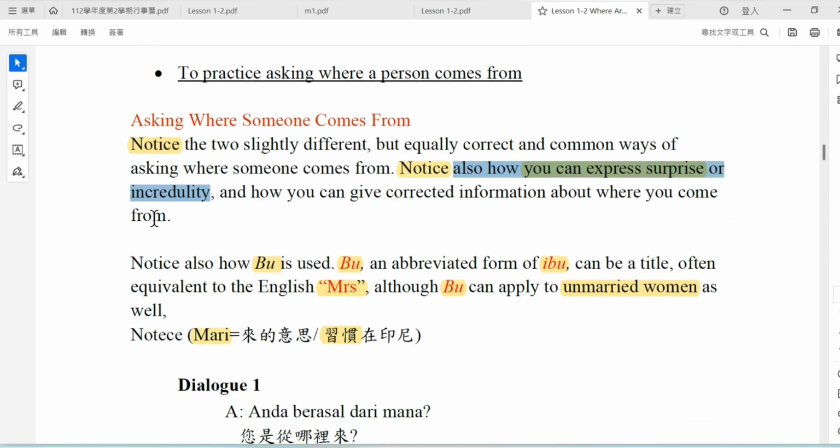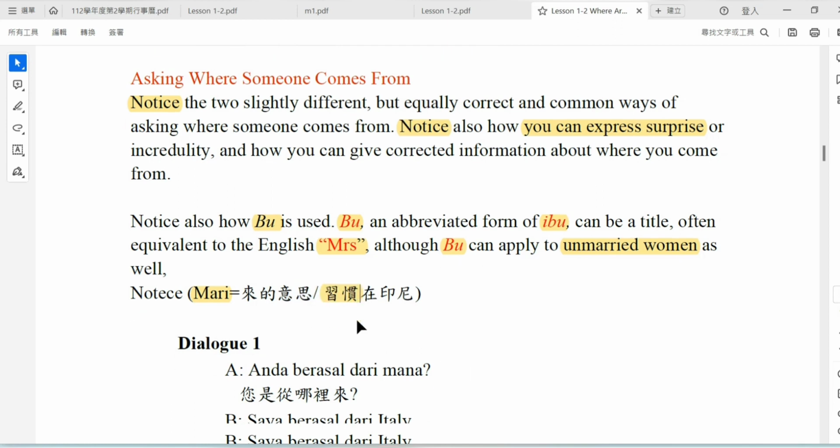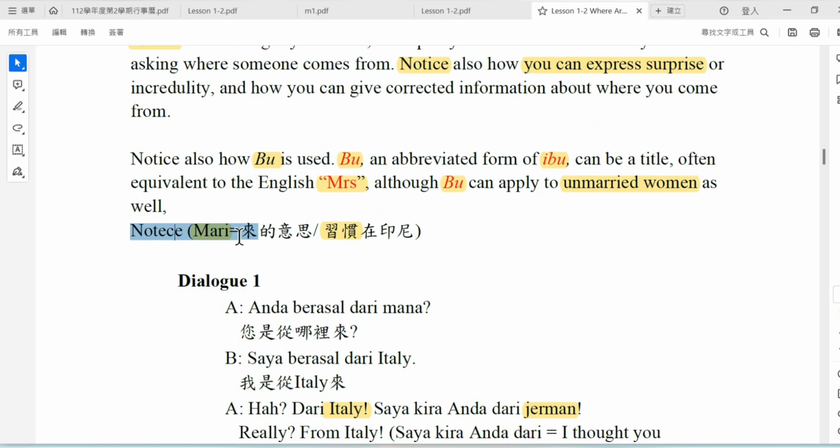Okay. Before that, I will first introduce some words. For example, in Indonesia, Ibu, which actually comes from ibu, in English is Mrs. This is for an unmarried woman. And then we notice also Mari. Mari is something very common in Indonesia, or Sikuan in Chinese. So Mari is please in English. Please. The meaning is please.